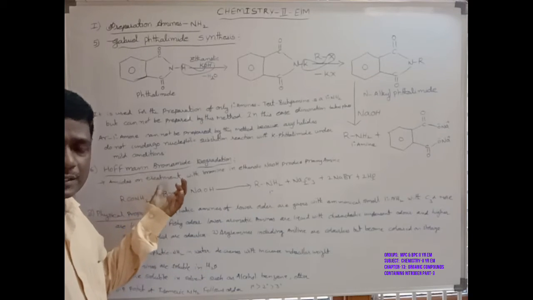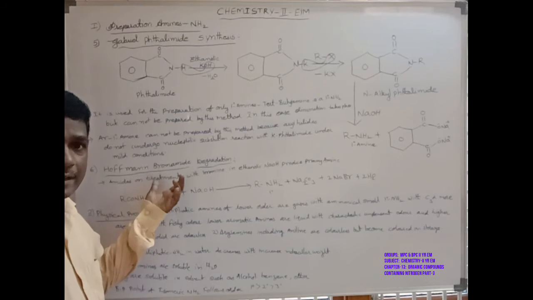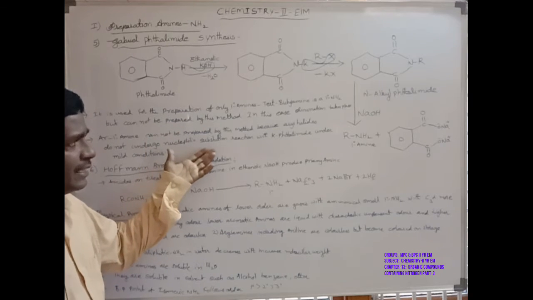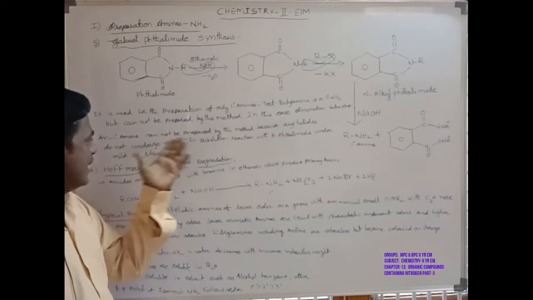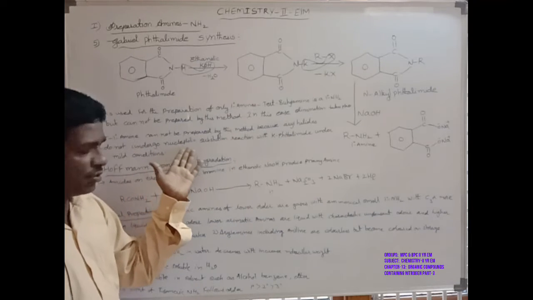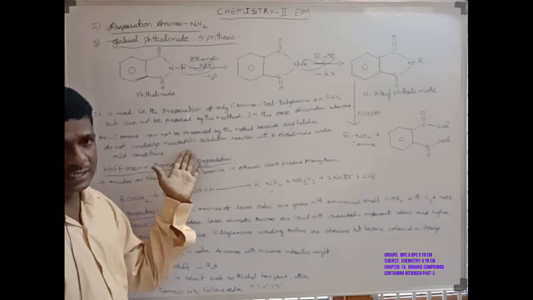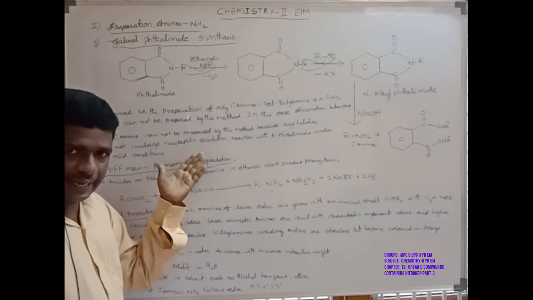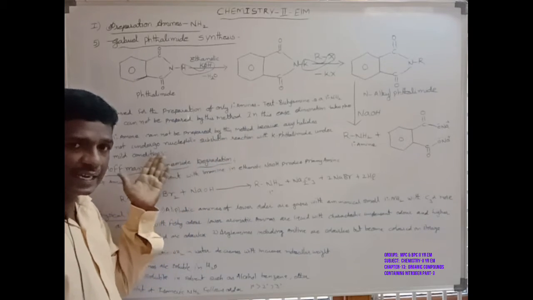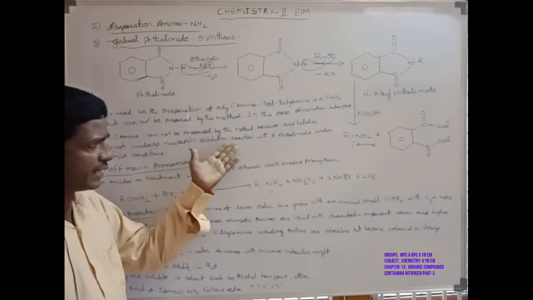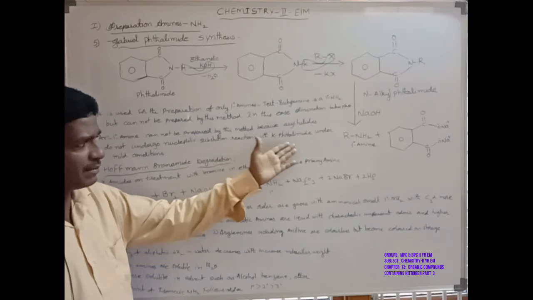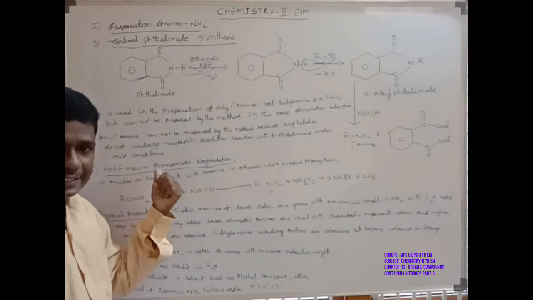Aryl primary amines cannot be prepared by this method, because aryl halides do not undergo nucleophilic substitution reaction with potassium phthalimide under mild conditions.